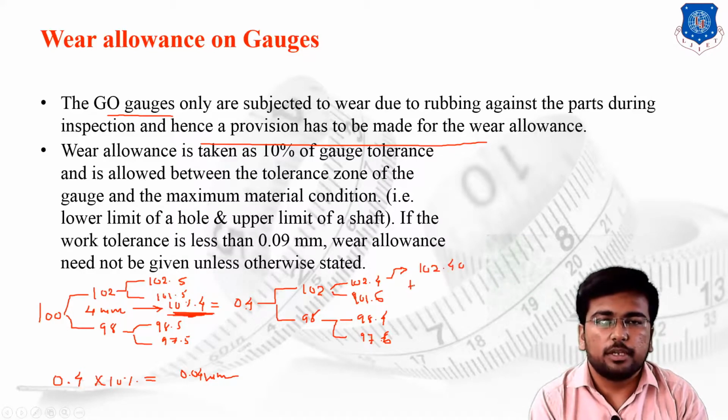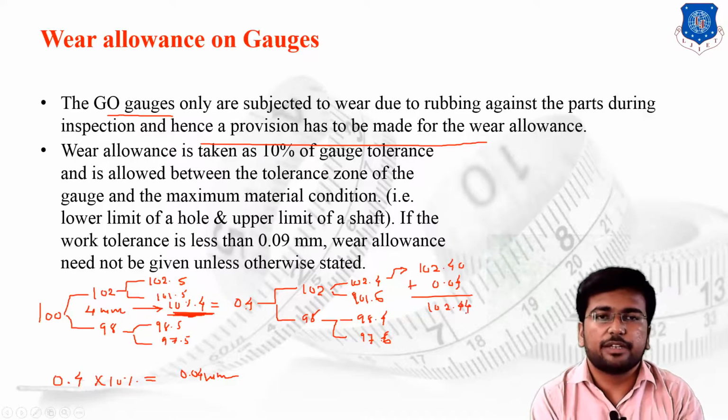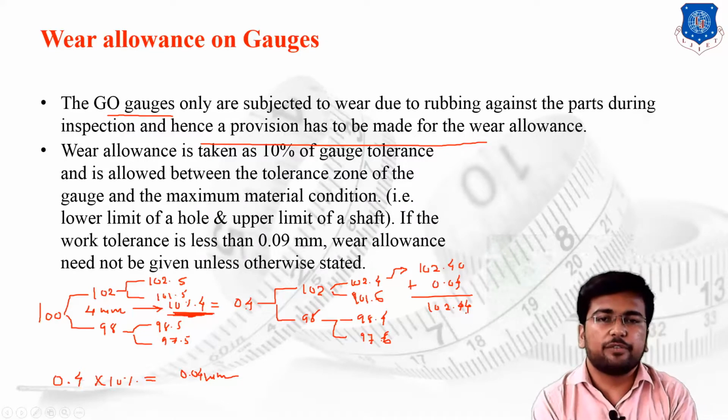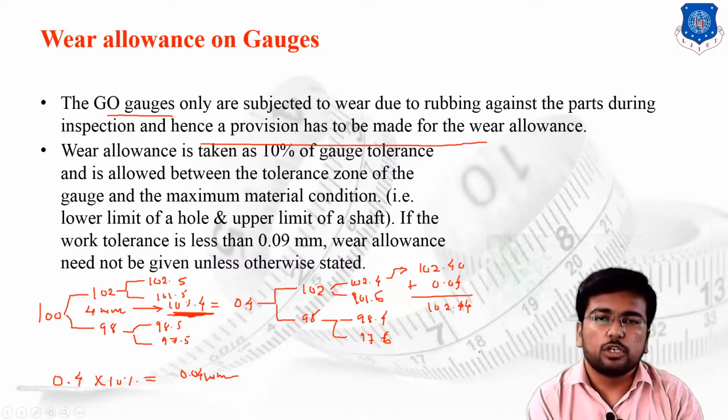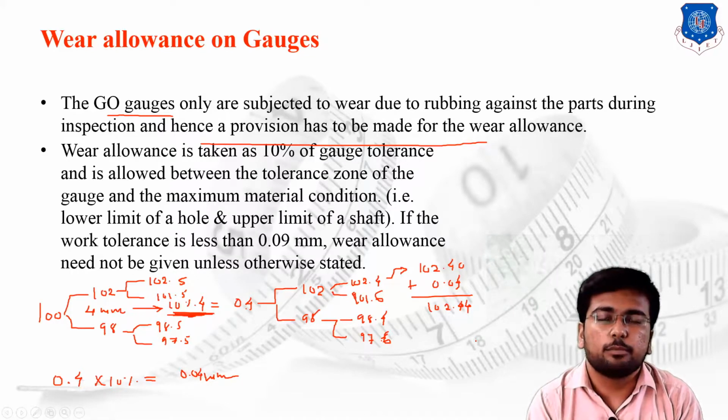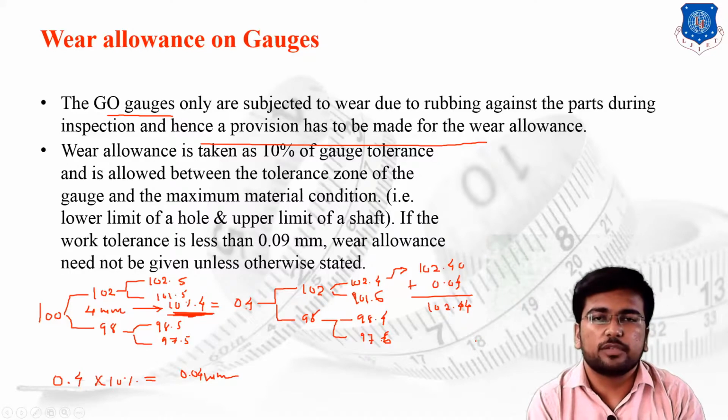So for designing the go gauge side, I will use 102.40 plus the allowance, so I can say 102.44. Instead of manufacturing 102.4, I will manufacture the gauge having the total dimension of 102.44. So even if the dimensions are slightly changed, it will be compensated because the wear allowance has been provided. So guys, this is the basic case of the wear allowance.